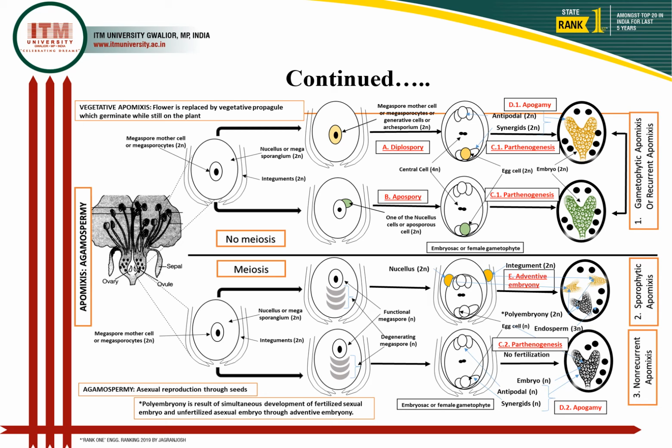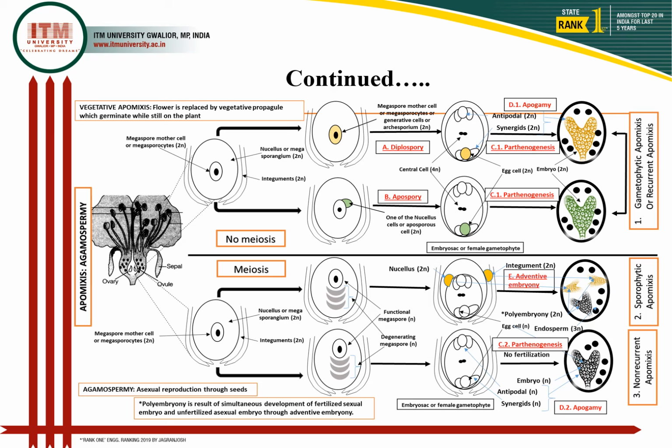Or there may be development of any of the nucellus cells into an embryo sac without any division, which is apospory. Here again the same phenomena can occur: there may be parthenogenesis, or there may be apogamy. Either of these is called gametophytic apomixis, or also recurrent apomixis, because these are diploid embryos and so will continue into the next generation.